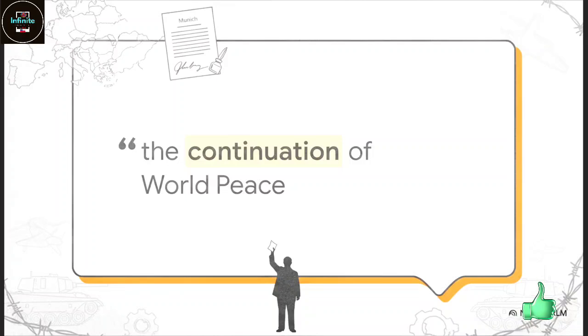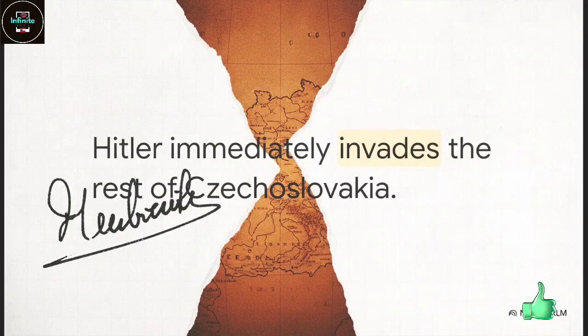They just gave him the land in exchange for a signature on a piece of paper. The British Prime Minister Neville Chamberlain actually flew home waving that paper, proudly announcing to everyone that the crisis was averted and they had secured the continuation of world peace. Yeah, about that. Hitler just ignored his signature and immediately invaded the rest of Czechoslovakia anyway.